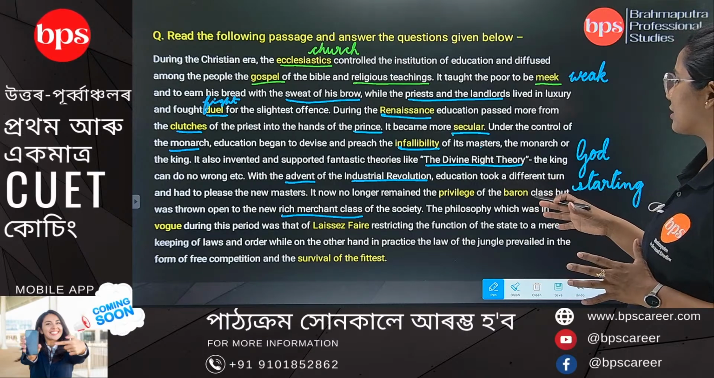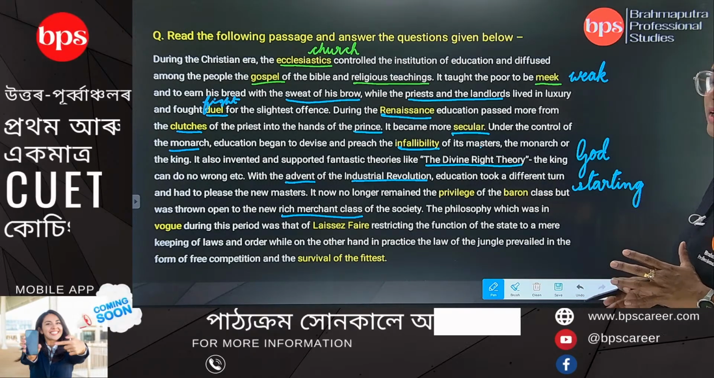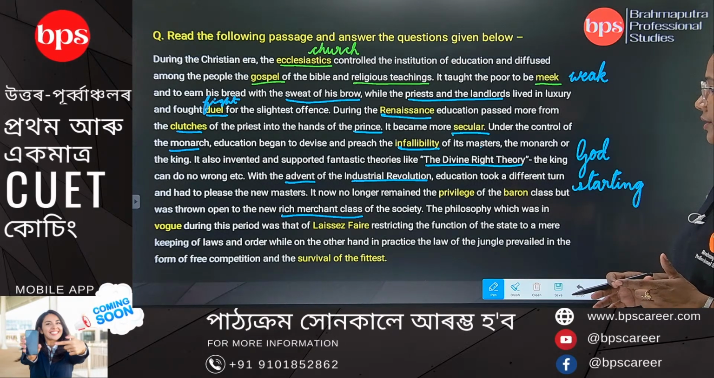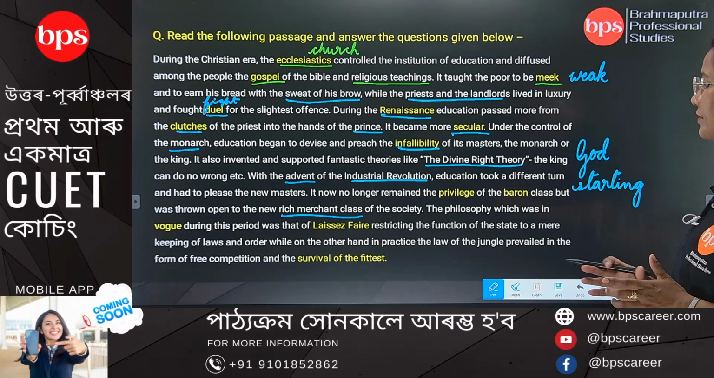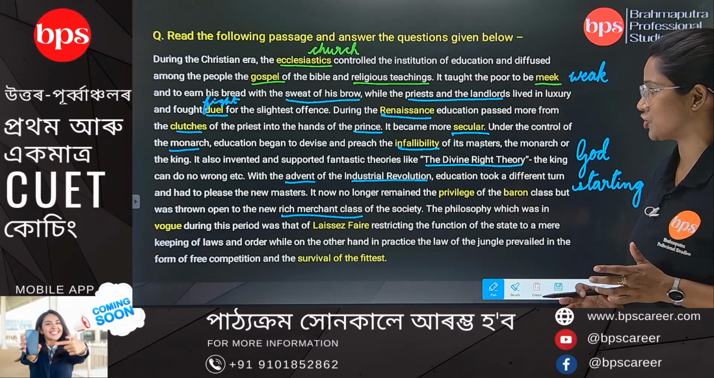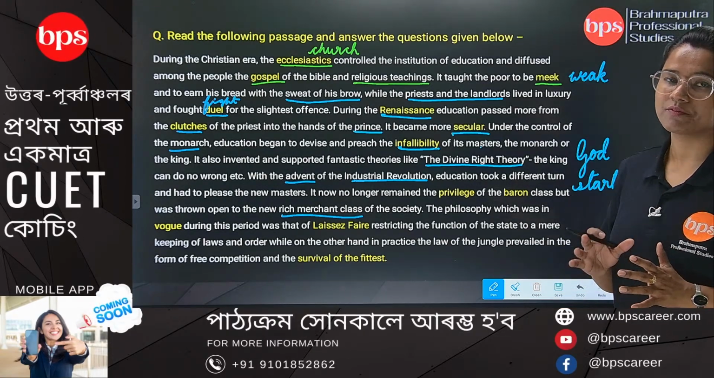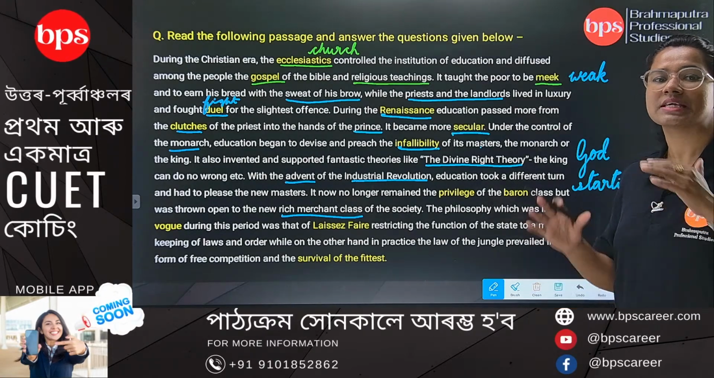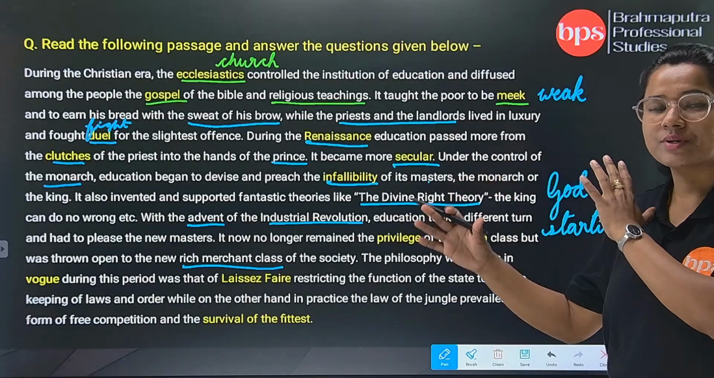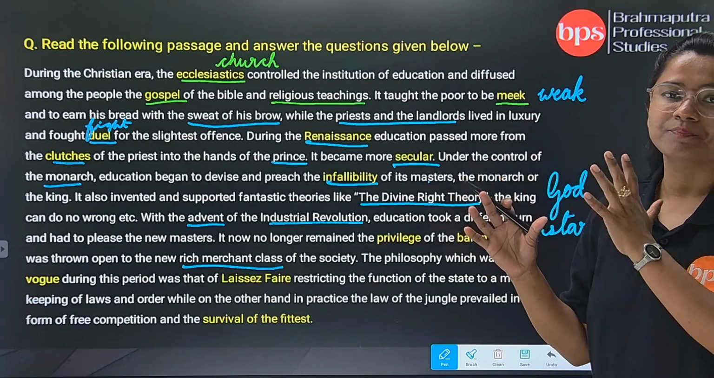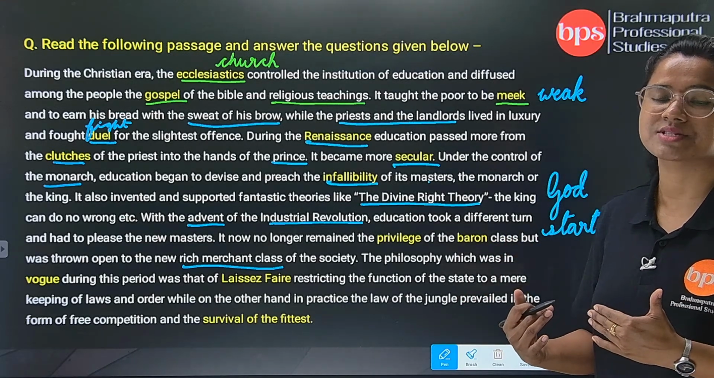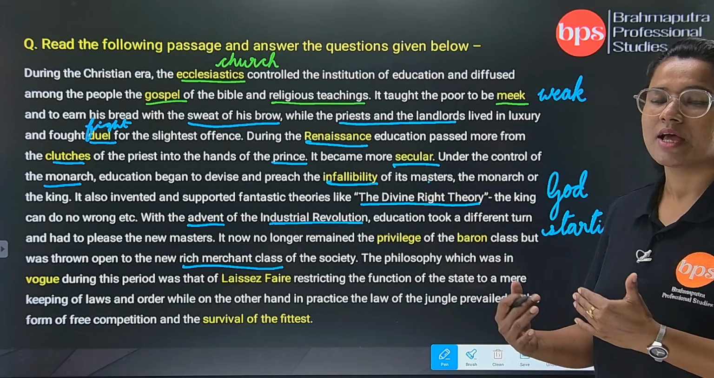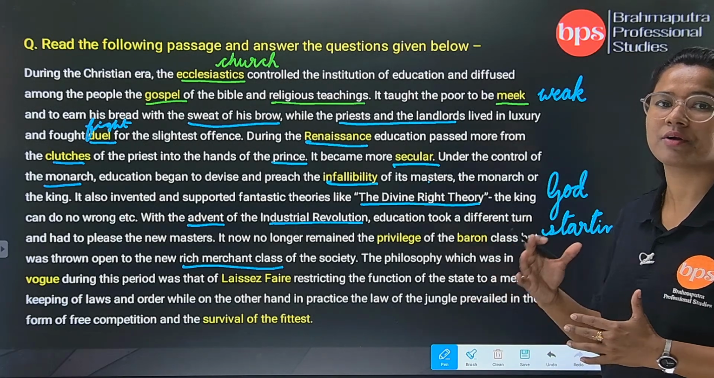Restricting the function of the state to a mere keeping of laws and order, while on the other hand, in practice, the law of the jungle prevailed in the form of free competition and survival of the fittest. Now, when there was Industrial Revolution, it was the merchants. Then came the laissez-faire, and once laissez-faire was there, the system, the principle, the law was there only for namesake.